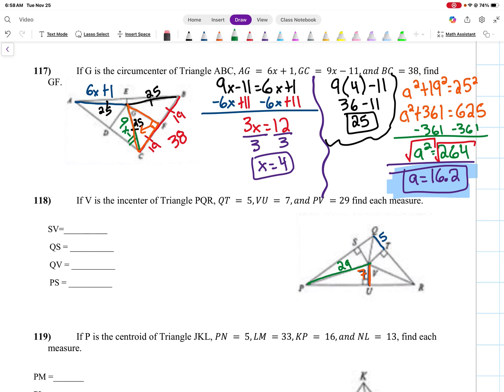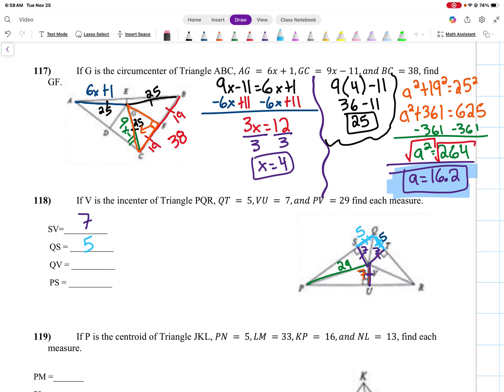Find each measure. I want to figure out what SV is. First thing, I can figure out a lot of this because VU, TV, and SV, all three of them should be the exact same length. So SV is 7, TV is 7. Similarly, if I want to find QS, QS is this chunk right here. It should be the same as that chunk right there, so it should be 5.